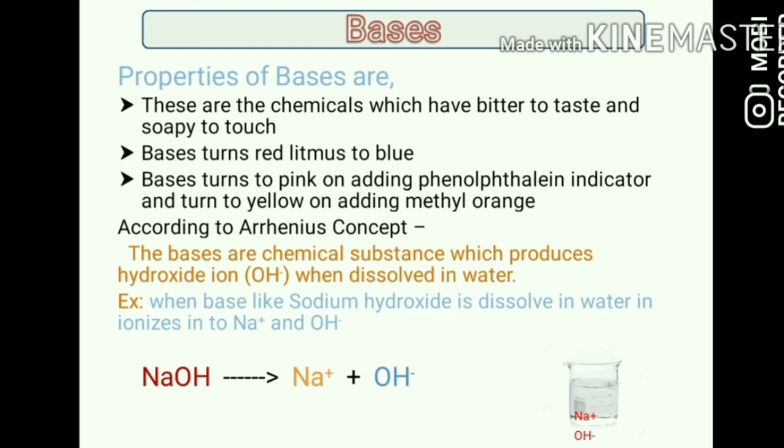Taking another example of a base, potassium hydroxide. When you put it into the water, it also dissociates or ionizes into K plus and OH minus ions. So the common thing is that when any base is put into water and dissolves, it produces hydroxide ions, that is OH minus ions, in large number. Such chemical substances are called bases.